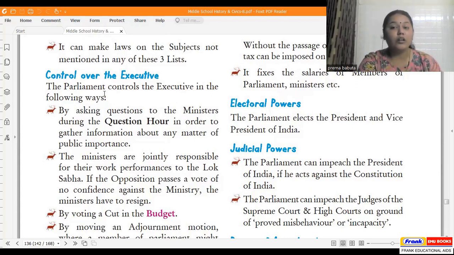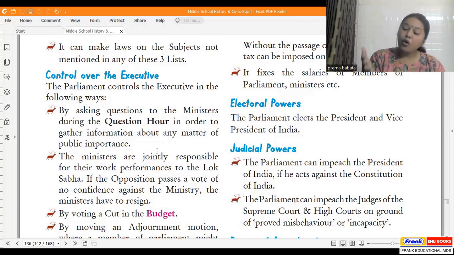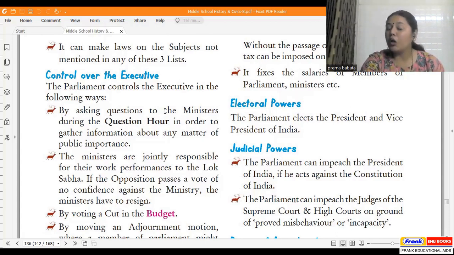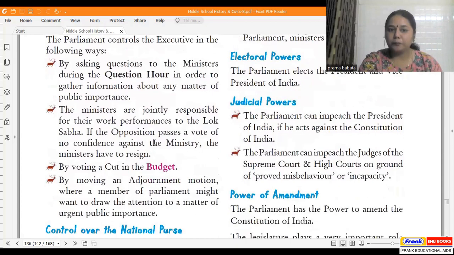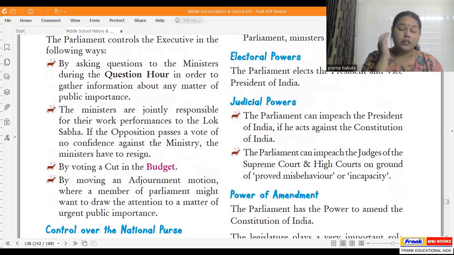Basically, the subjects that are called residuary subjects, topics which came much later, like information, communication, and technology. So it can make laws on these subjects as well. Then it also has control over the executive. How? By asking questions to the ministers during the question hour in order to gather information about new laws or the pertaining laws. And of course, in the topics related to public interest.